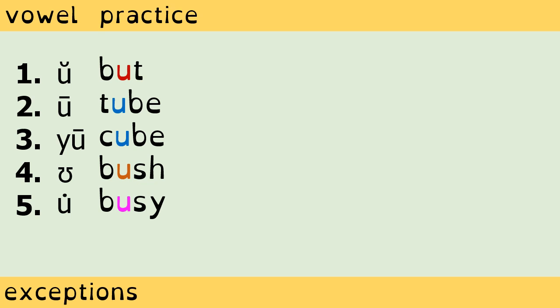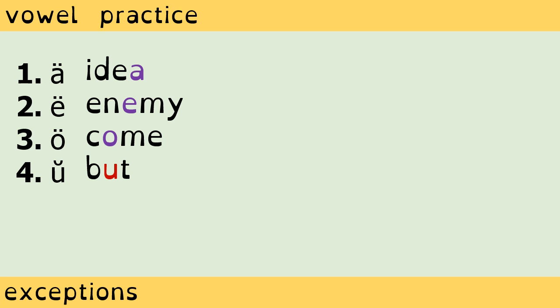Number 4. The word bush takes the sound. This symbol is standard, so that is good news. Bush. Number 5. Busy. This word is the weirdest. The U in busy makes the short I sound. The symbol I am using is a U with one dot. Maybe you notice that the lowercase I has a dot, and this symbol sounds like a short I.